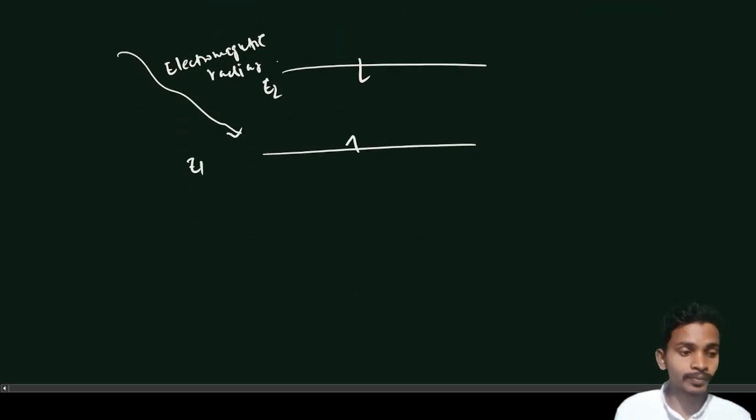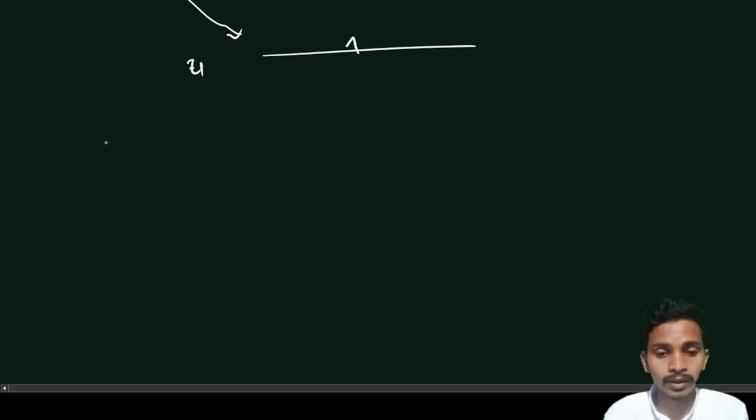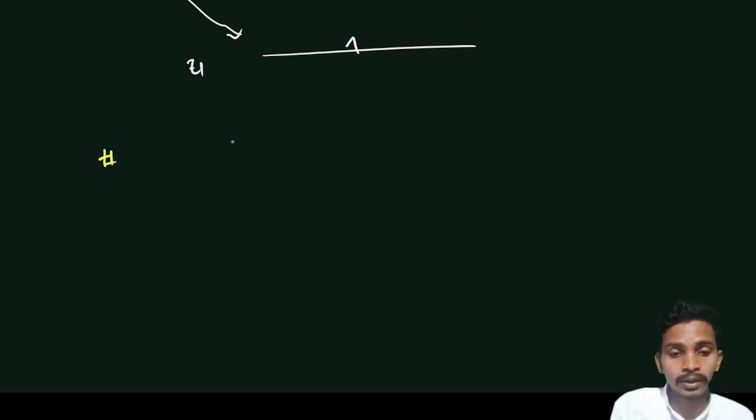Now one more thing to discuss: molecules rotate in four ways, so according to that we classify molecules into four types. Before we proceed to those four categories of molecules, we need to know about the moment of inertia.